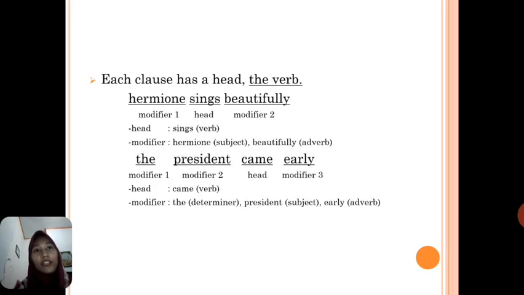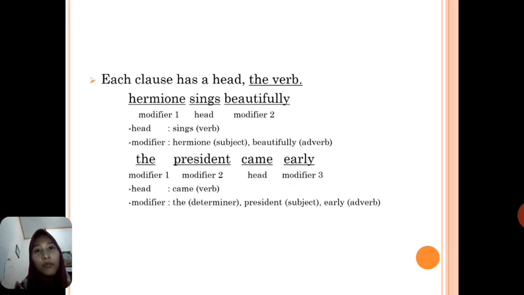Clause. Each clause has a head. The head of each clause is verb. Clause has subject and predicate. Jadi, klausa sendiri lebih besar daripada frasa. Klausa mempunyai subjek dan predikat. A clause also can make a simple sentence. Klausa sendiri dapat membuat sebuah kalimat yang sederhana.